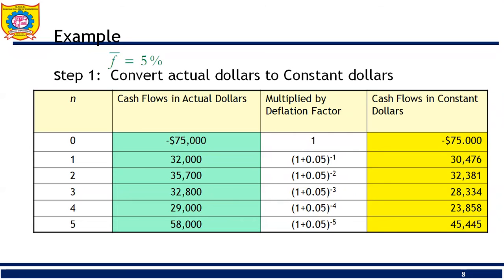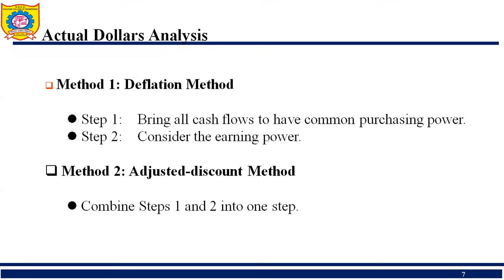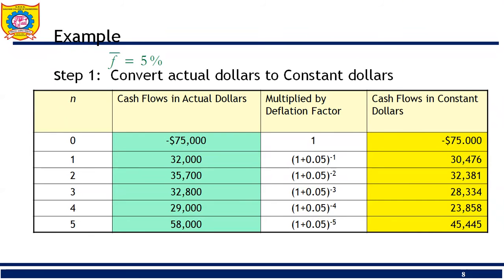The example of the deflation method is shown here. In the first step, the general inflation rate is given as 5%, f bar is 5%. We have to convert the actual dollar to the constant dollar. Here the value of n is given from 0 to 5 in this table, and the cash flow in actual dollar is given in this column.